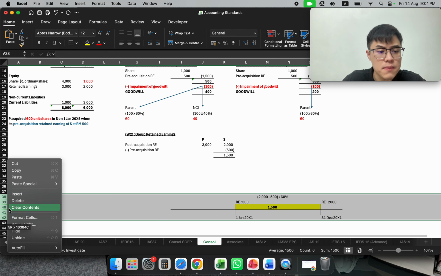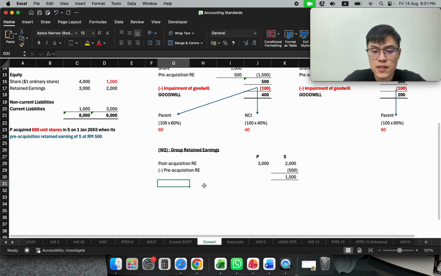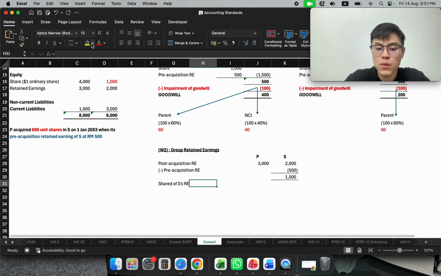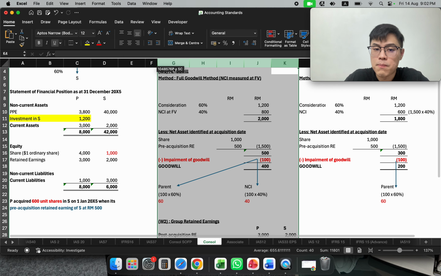And subsequently, once we get the amount, we are going to share it. So we are going to share of RE, so share of SRE. S got 1,500 times 60%. So 1,500 times 60%, that will be my sharing. Another 40% is NCI. And that particular amount, don't forget, following this method, this side will be my full goodwill method.